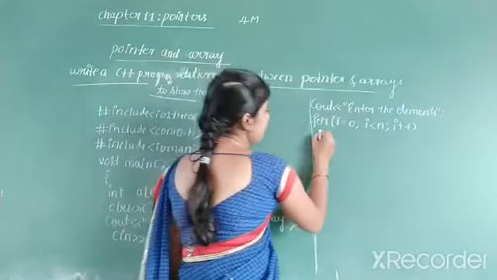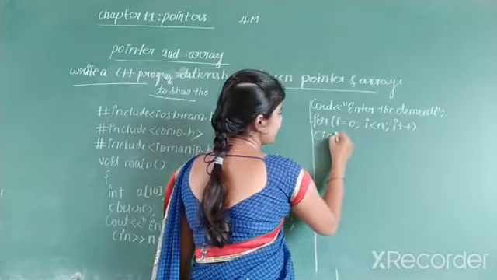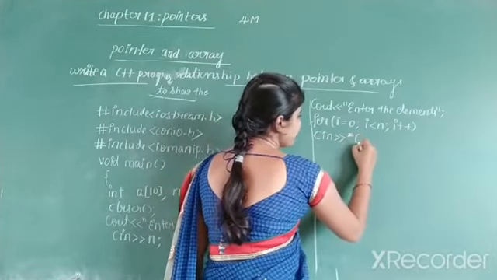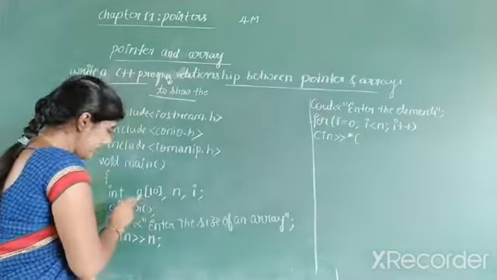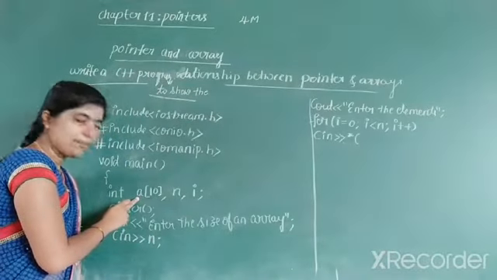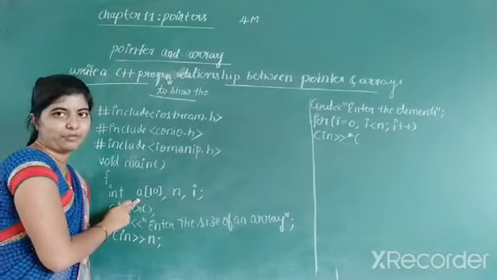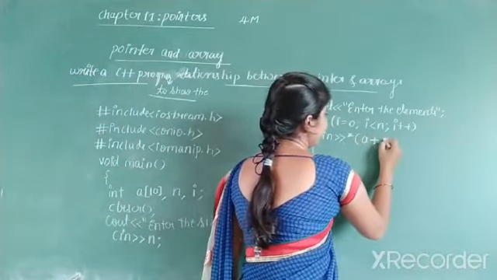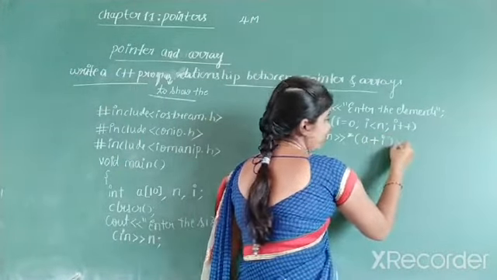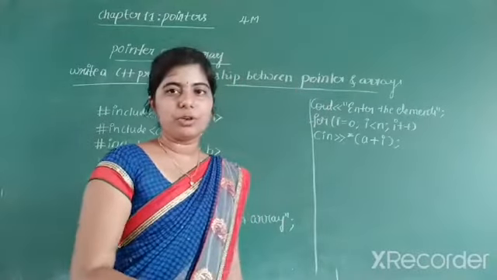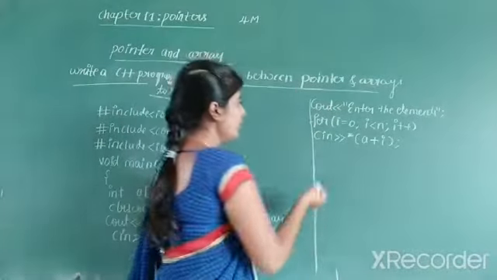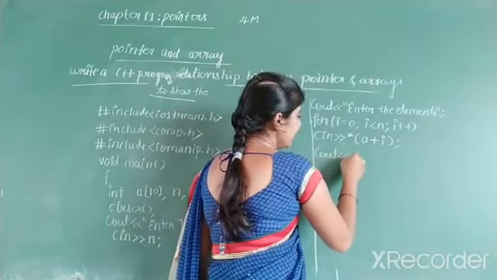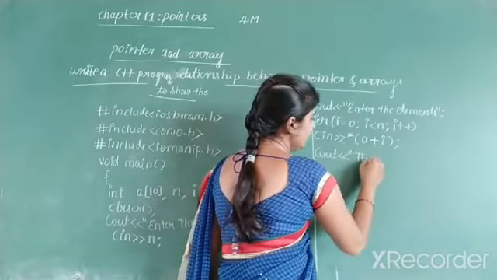Now use the input statement. We have to input the elements now. cin, so pointer operator. First write the initiator. Initiator means name of an array. What is the name of the array here? a is the name of the array. So write a plus, initiator name is i, a plus i. Next we have to output the elements here. So in order to output the elements, write cout statement. The elements are